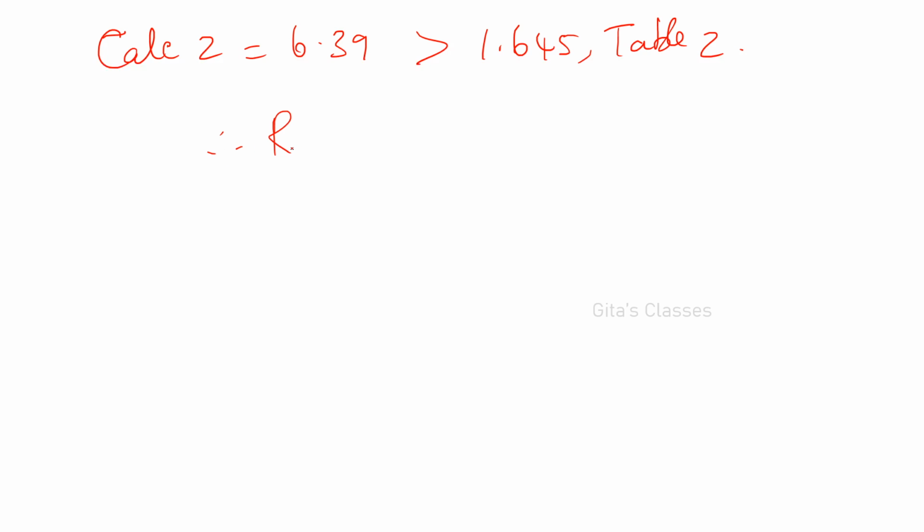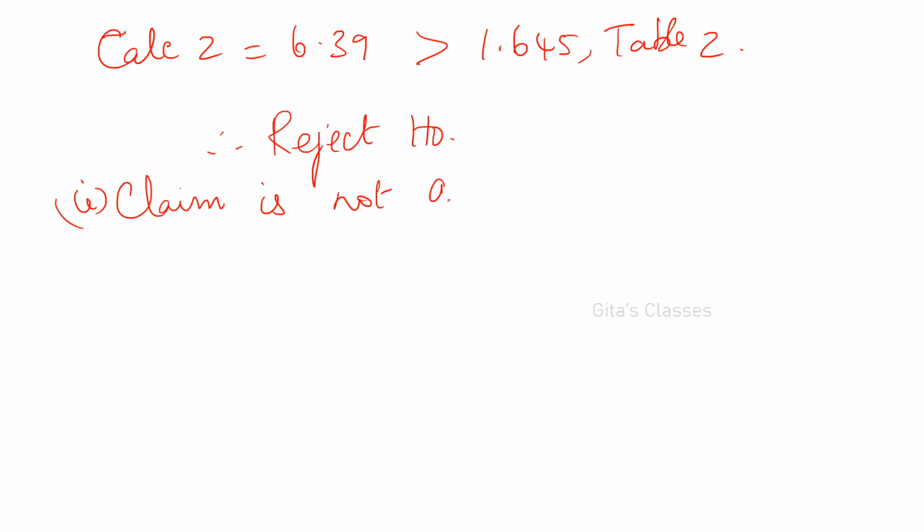Therefore, reject H0. Reject H0 means the manufacturer's claim is not accepted. That is, his claim that 98% of the products conform to the specifications is not accepted.